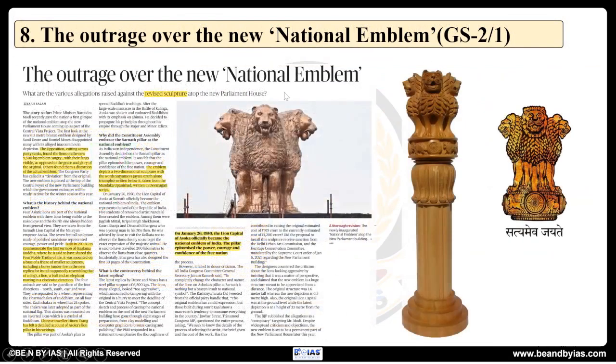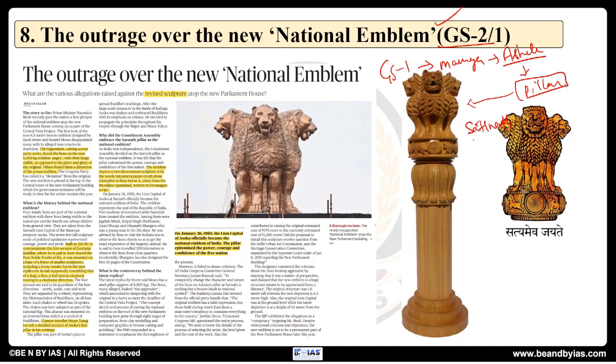Now moving on to the next one, this is with respect to the national emblem which has been seen. So you can see it in GS paper 1 or GS paper 2. In GS paper 1, particularly art and culture, where we talk about Mauryan art, Buddhist art, the contributions of Ashoka, because he is the person who has constructed many pillars, many rock edicts. One of the pillars is the Sarnath lion capital pillar, constructed to indicate the first sermon of Buddha, the Dharmachakra Parivartan sermon.